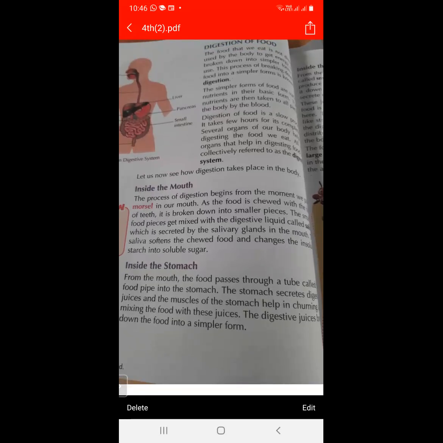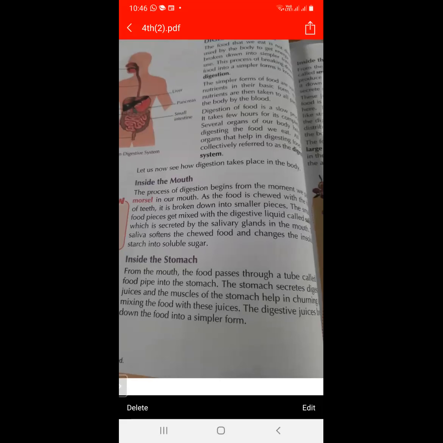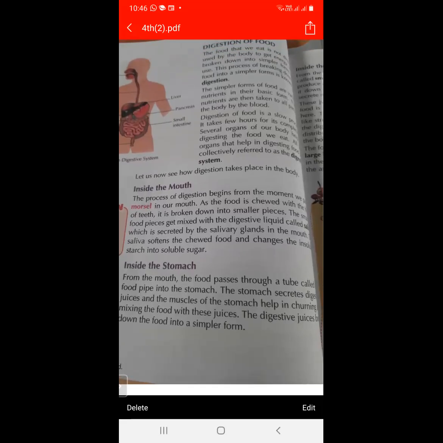So firstly, the food enters into the mouth, and in the mouth, teeth are present. Teeth convert all the food into a simpler form, and then this simpler form of food is mixed with saliva, which softens it. And what do you mean by saliva? Digestive juices present in our mouth are called saliva.